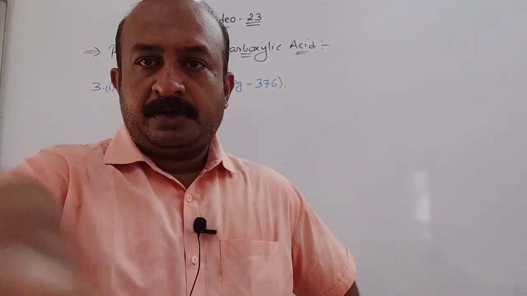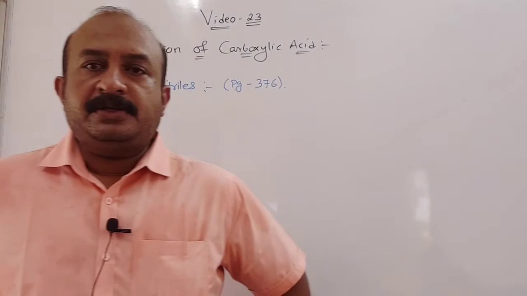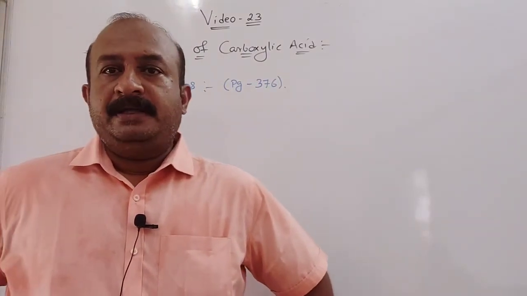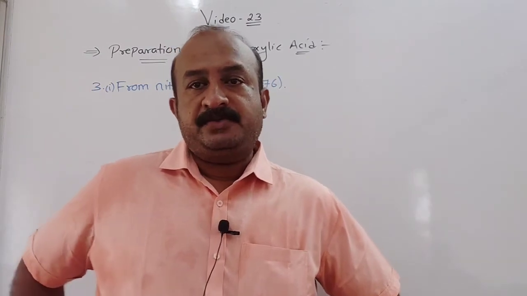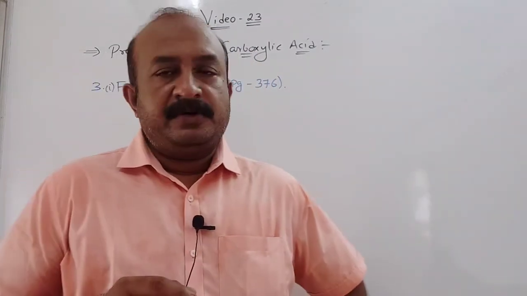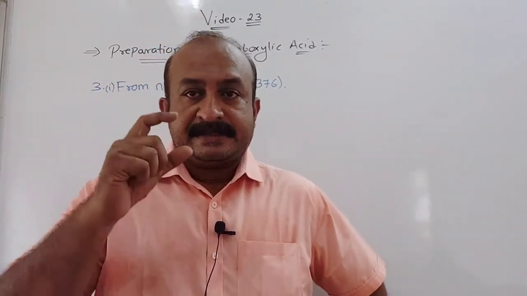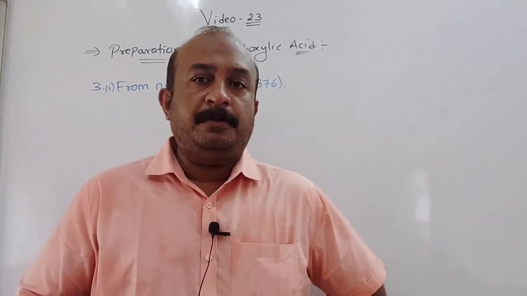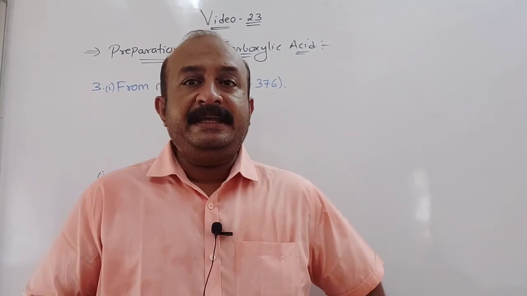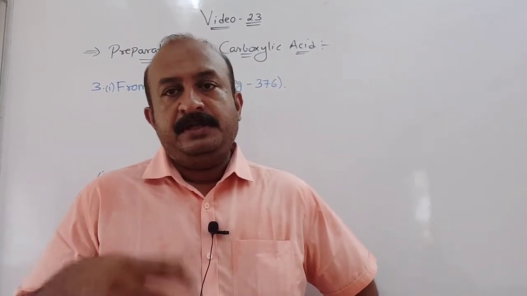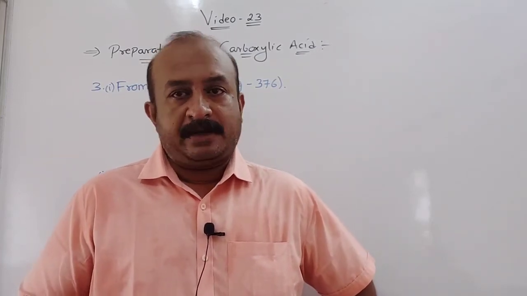Today we are going to discuss the preparation of carboxylic acid by nitriles and amides. Always remember, first of all the nitriles, that is the CN group, is converted into amides, that is the CONH2 group, and further treating it with an acid it will change into carboxylic acid.